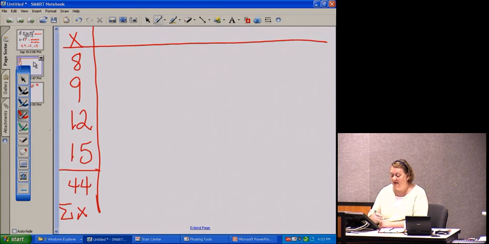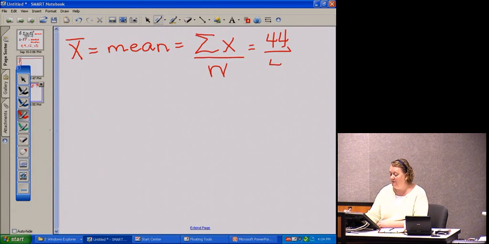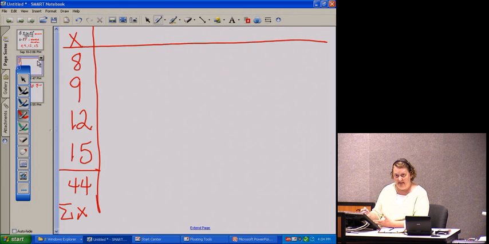N is the number of items we have. 1, 2, 3, 4. You see that there are 4 numbers. 44 divided by 4 gives me 11. I designed the data to have a nice even mean. So our mean is 11.